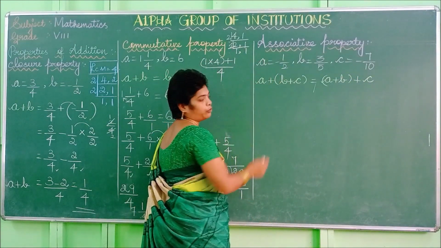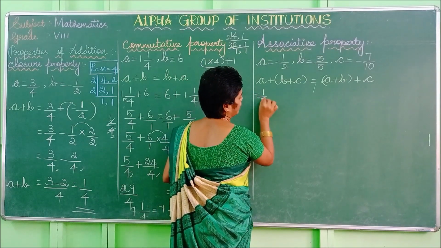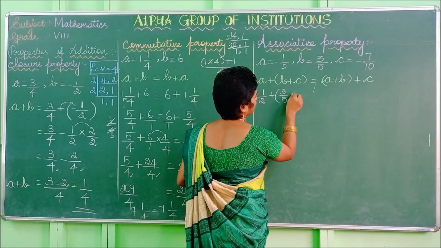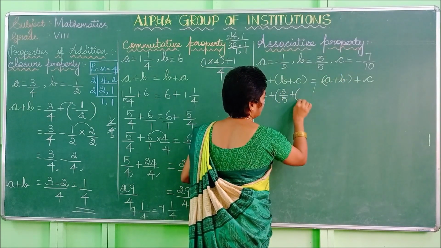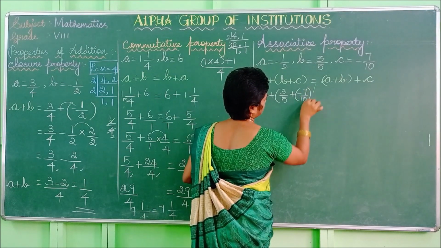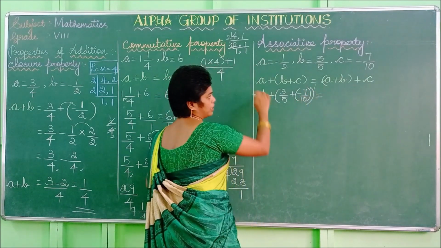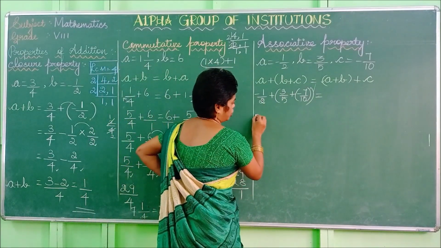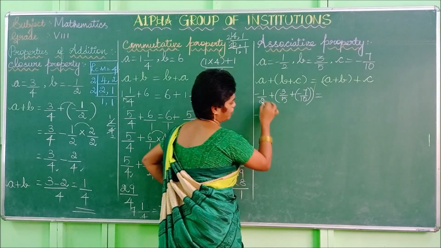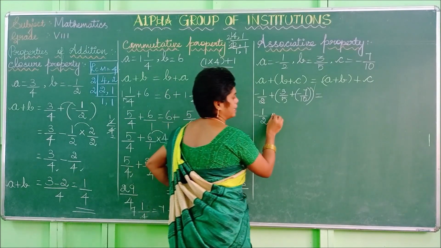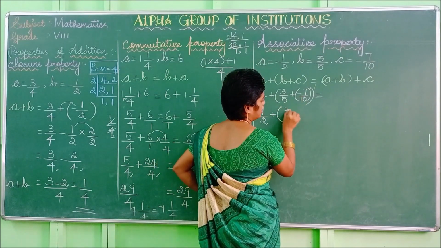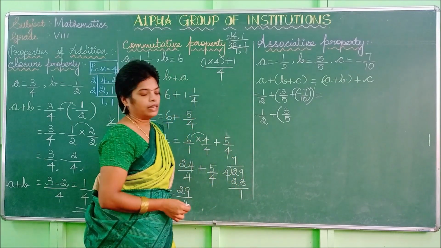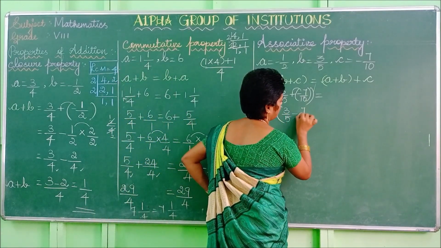What is the a value? Our a value is minus 1 by 2, plus our b value is 3 by 5, plus c value is minus 7 by 10, which is equal to, you can substitute. First of all, you complete the left hand side, then go for the right hand side. So minus 1 by 2 can be kept as it is. This can be changed and rewritten. First of all, you give preference to this bracket. So plus into minus is minus 7 by 10.